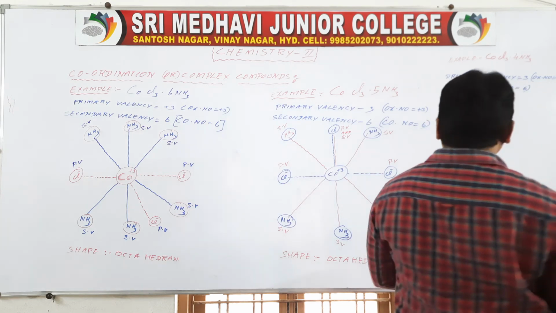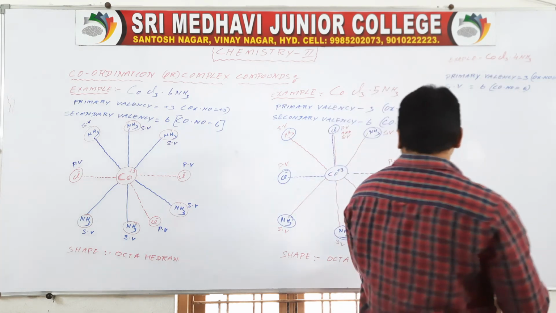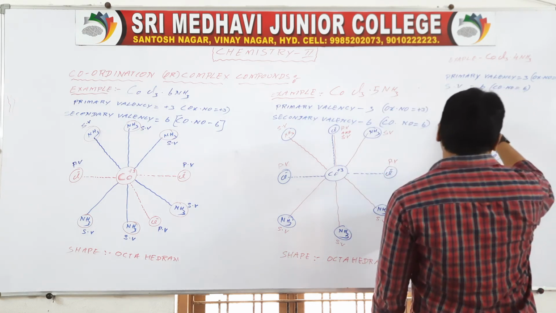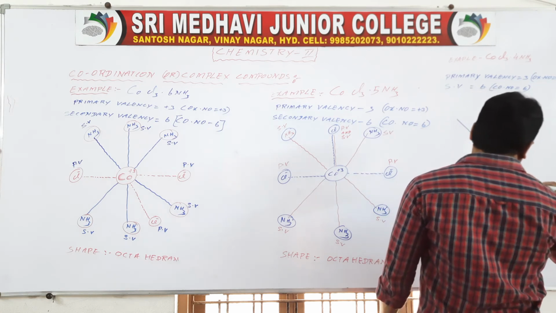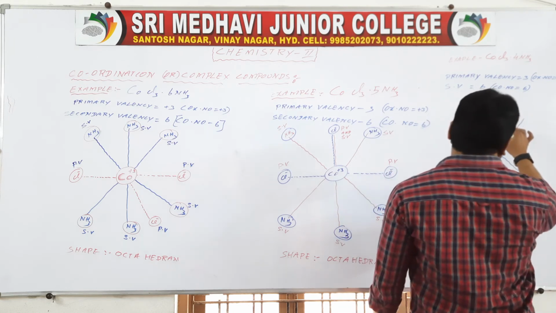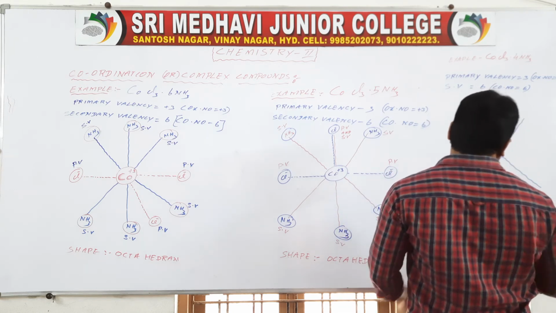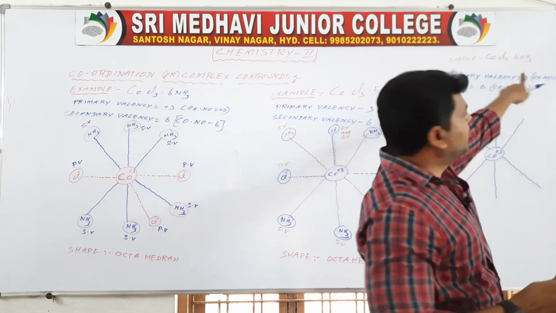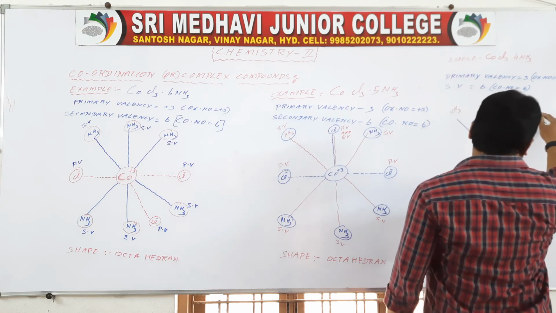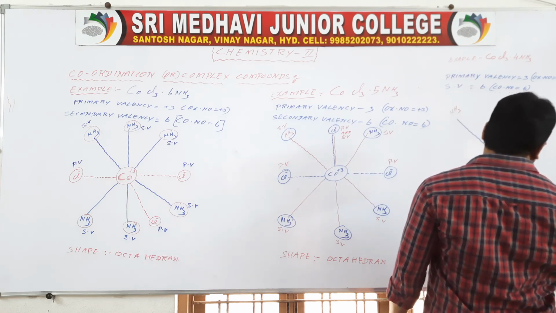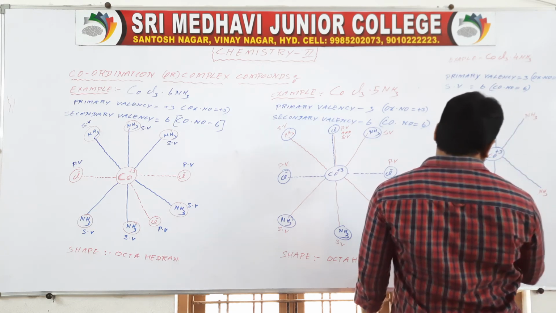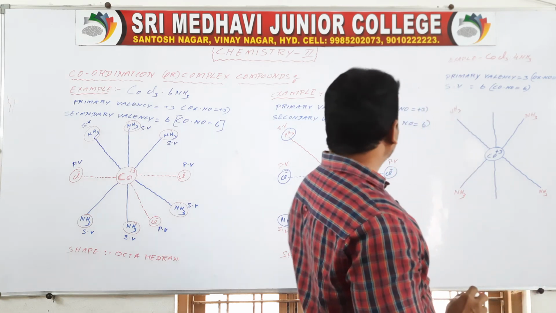See here, the central metal atom is cobalt. Co plus 3 acts as the central metal atom. No change in its shape. Why? Because coordination number is 6 only. Here how many ammonias? 4 ammonias, NH3.